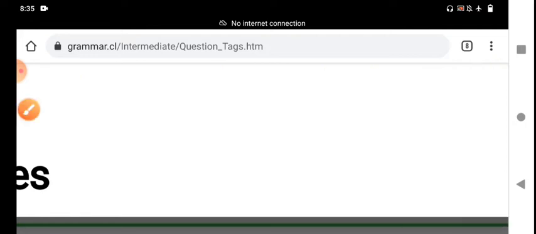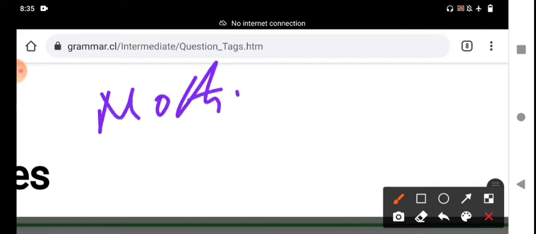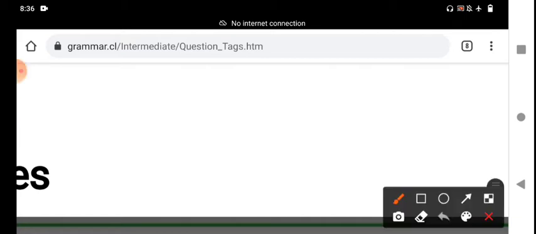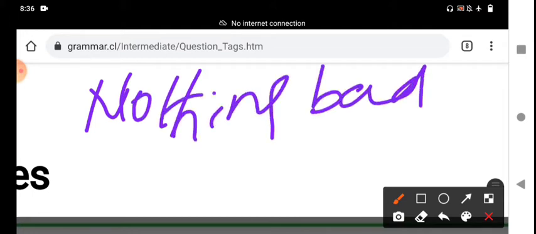And the next rule is when the subject is nothing, we use "it" in the tag as a subject. Nothing comes as a subject. Instead of nothing, what is the pronoun? We use it. Take an example so you understand: Nothing bad happened.